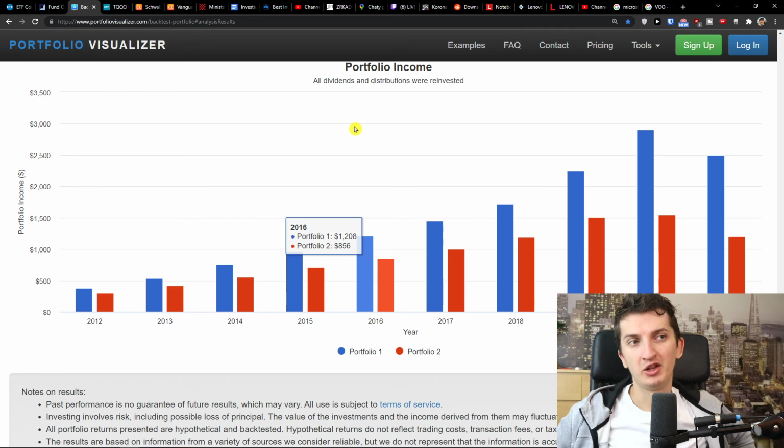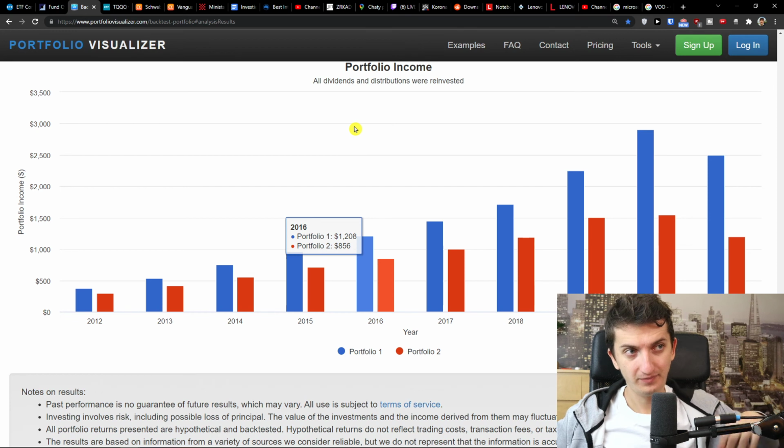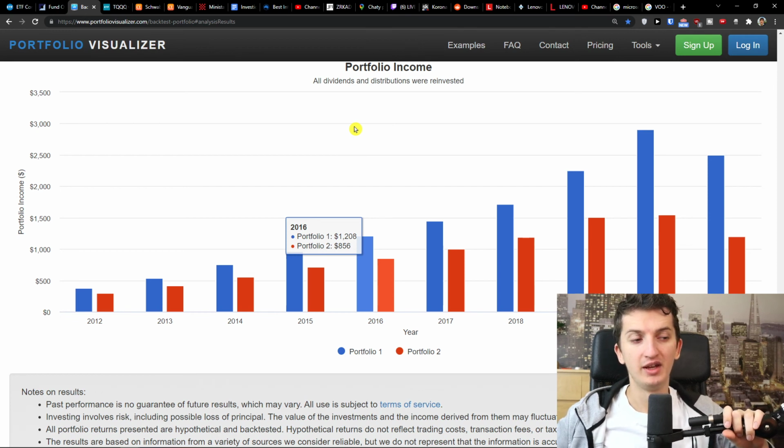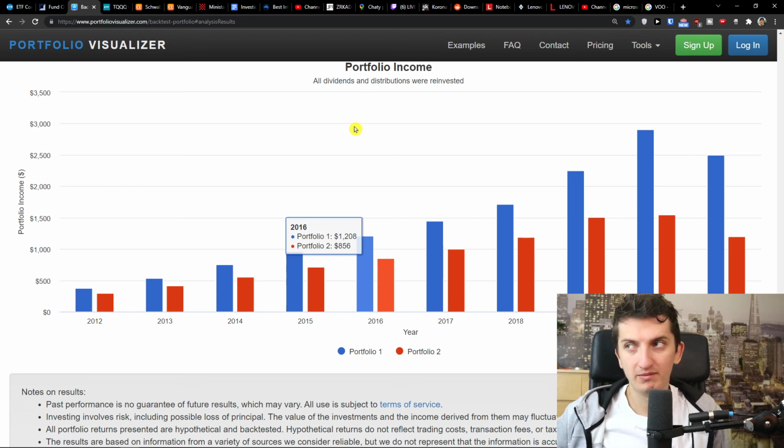I'm the technology guy, so I invest into things that I like and that I believe in. I don't like utilities ETFs. I don't like utilities stocks or industrial stocks. It doesn't say anything to me, so I don't invest into that. With CRM, with project management, with crypto, that's what I like. So that's what I do. That's my way, right?